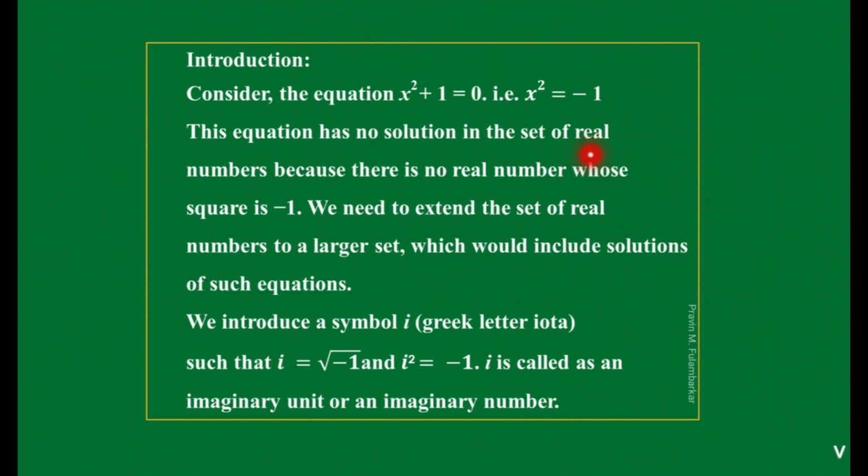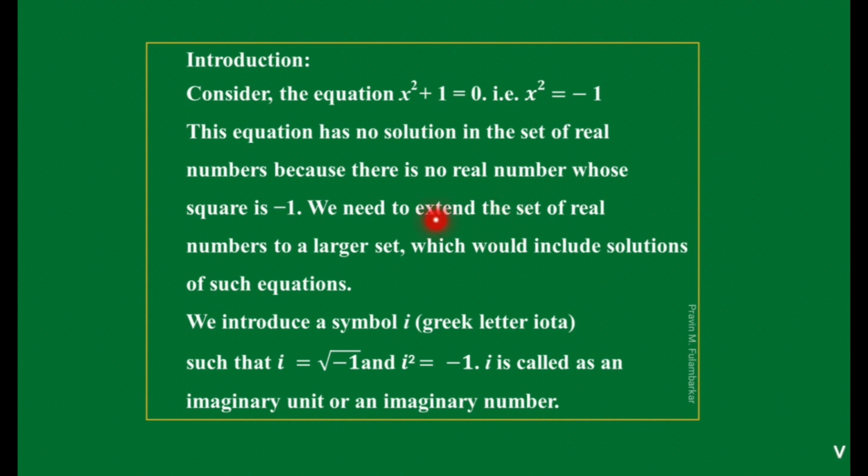Because we know that natural numbers are a subset of whole numbers, which are a subset of integers, which are a subset of real numbers. So all the previous sets, natural numbers, whole numbers, integers, are subsets of real numbers. That means the real number set includes all the sets.